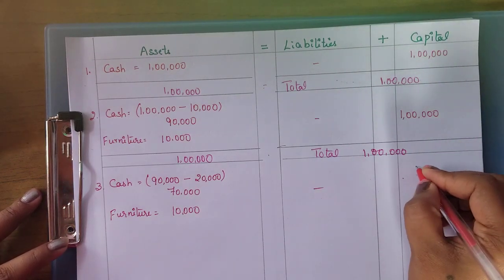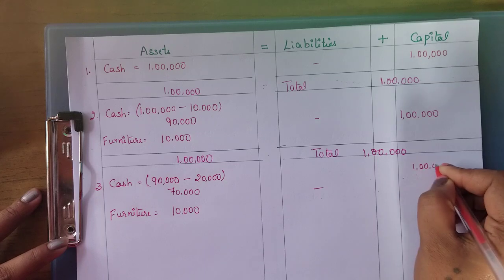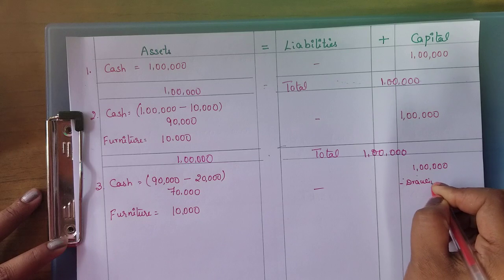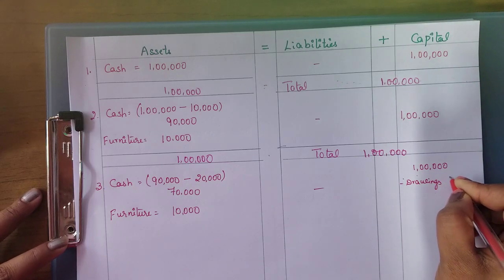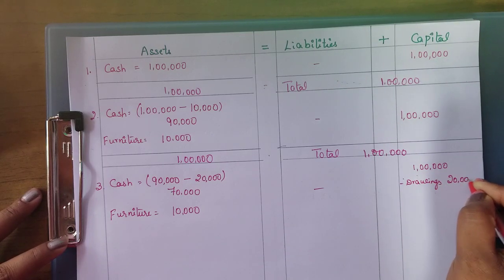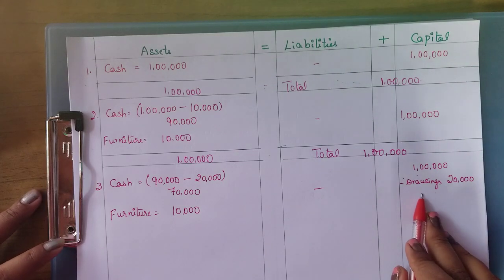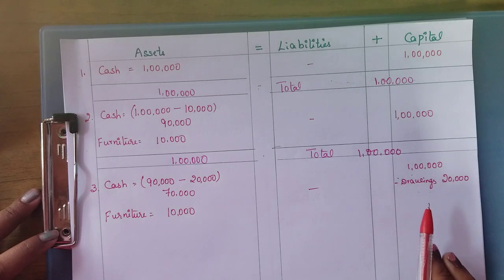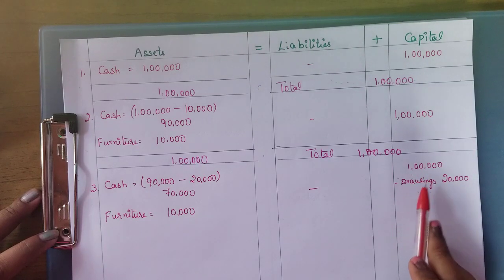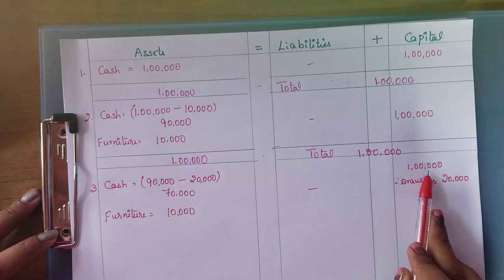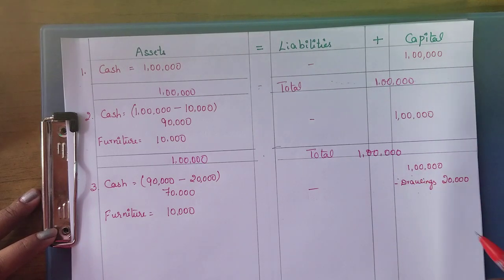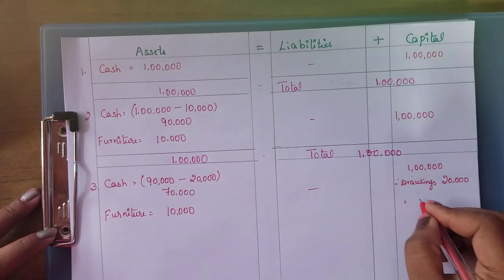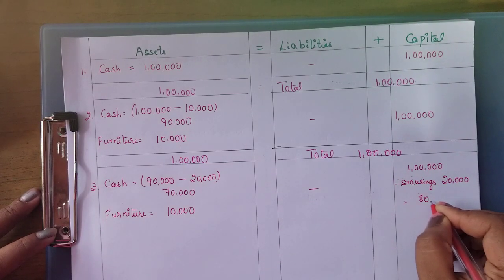And now the capital balance was 1 lakh. From this 1 lakh, drawings we need to deduct. That is 20,000 drawings amount is taken. Drawings, whatever amount they take for personal use, that is an expense which is always deducted. The expenses will be deducted from the capital balance. So after deducting the drawings, the final capital balance will be 80,000.